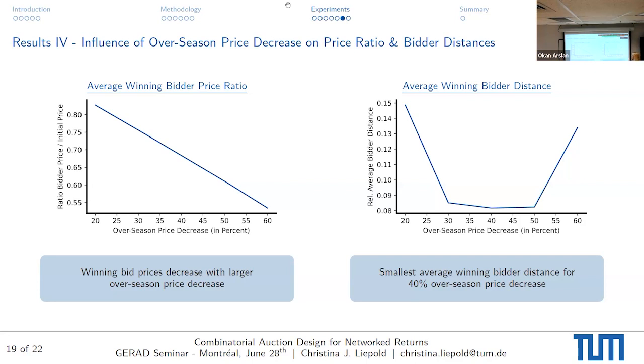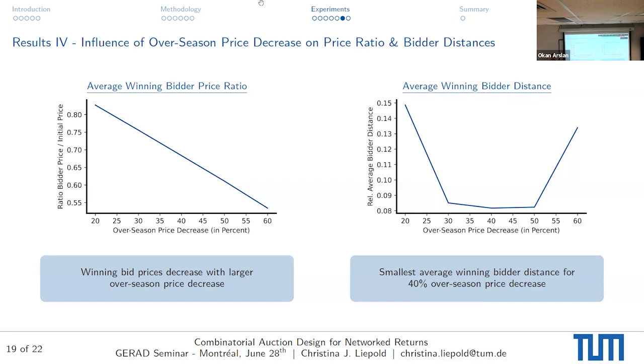However, the increase in the right half of the U can also be explained by this over-season price decrease, because with stronger price decreases, less bidders might be willing to actually get the item. If we assume the price decreases by 60% at the end of the selling season, why would I want to get it? Therefore, the subset of the potential bidders decreases, and the likelihood that the average bidder distance increases again also goes up. However, we're still talking about very good distance decreases. So we're complaining on a very high level.